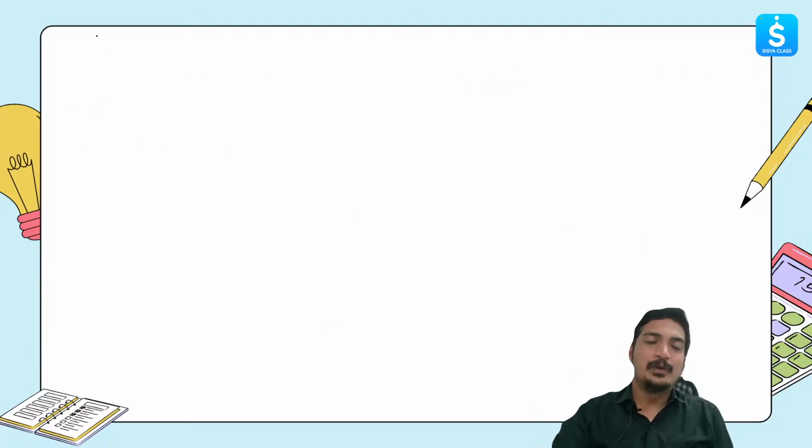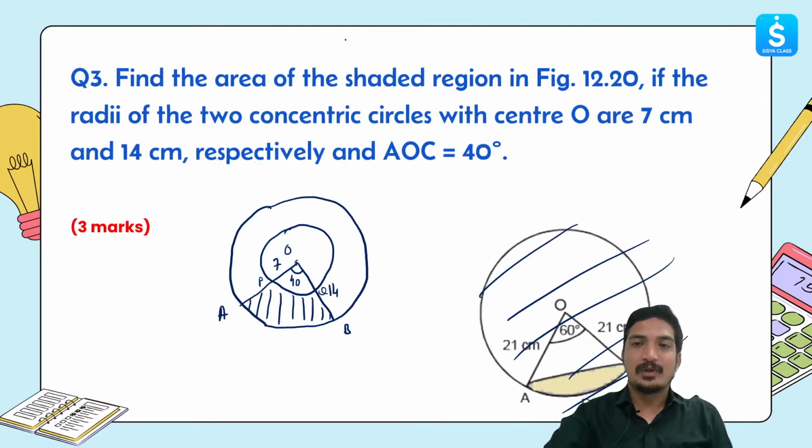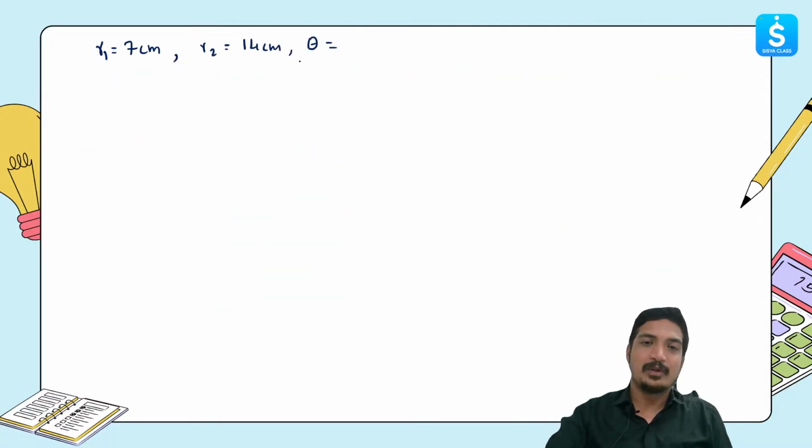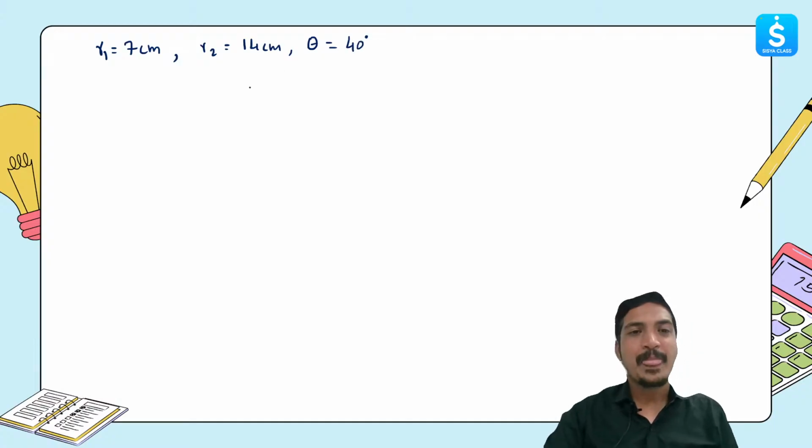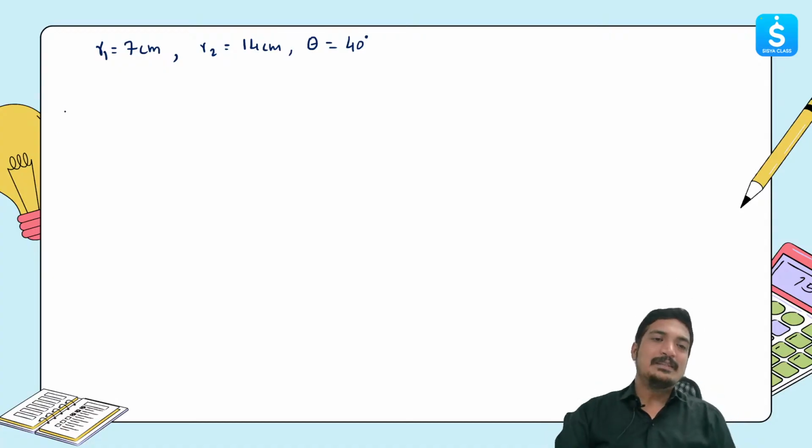So the value that we have is R1. R1 is going to be 7 centimeter. Then we have R2. R2 is going to be 14 centimeter, and the angle that we have is theta, and theta is equal to how much? It is 40 degrees. So we'll just write 40 over here. Now we'll say area of shaded region.